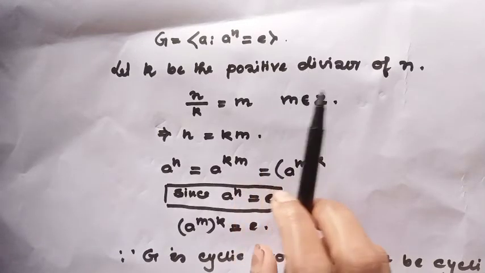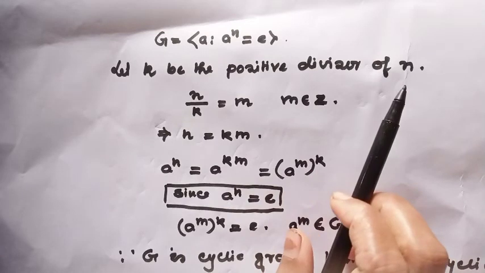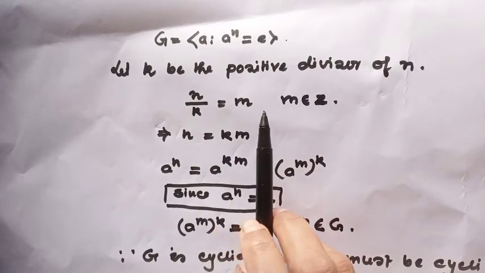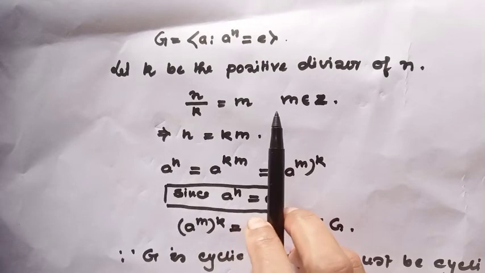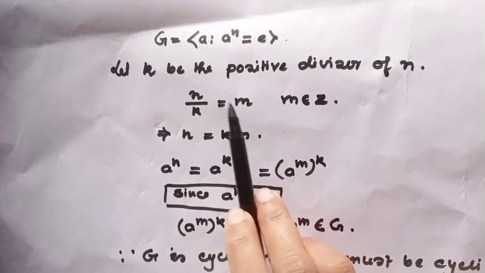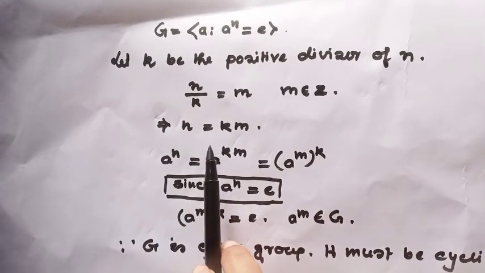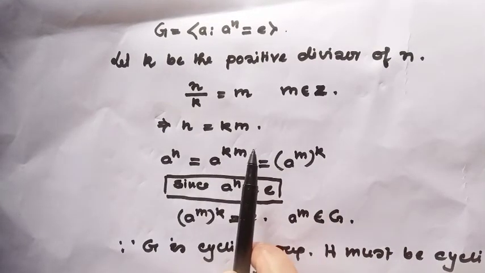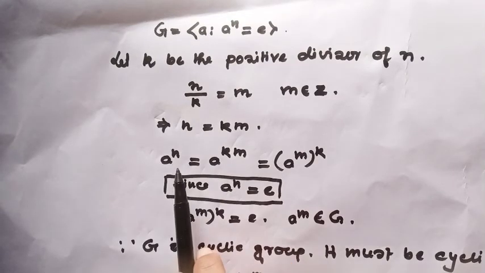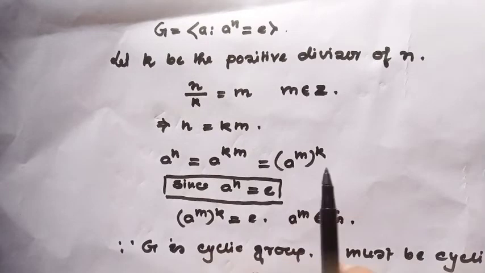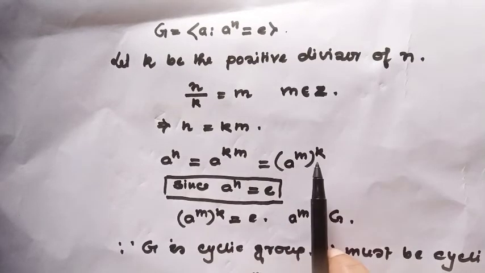Let k be a positive divisor of n. Then n divided by k will be some integer. Since k is a divisor of n, that implies n equals k times m, and a to the power n equals a to the power km, which we can write as a to the power m to the power k.